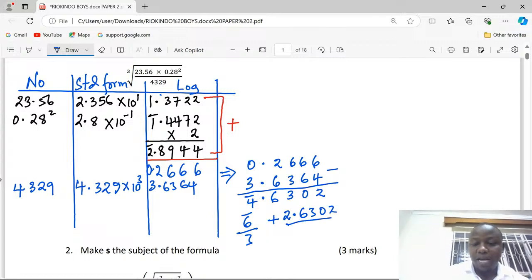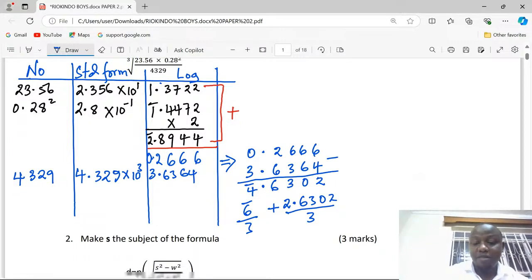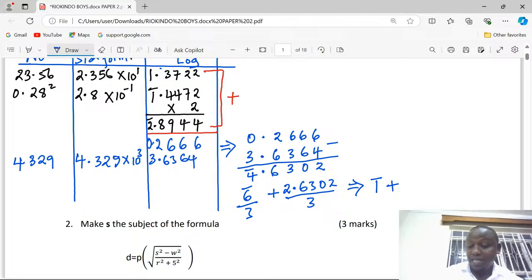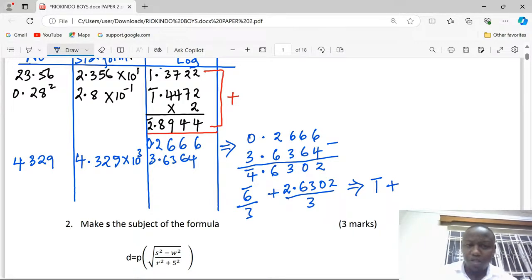Now independently divided by 3, and this is going to give us bar 1 plus, on the other side now, when we divide, bar 2, because we are dividing -6, so bar 2. Then plus, I'm getting 0.8767 to 4 SF, which means now we have to get back to the anti-log.